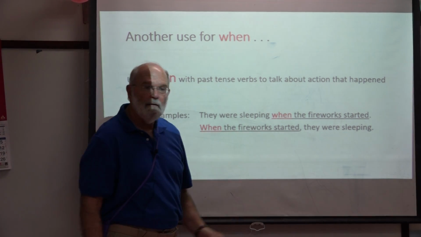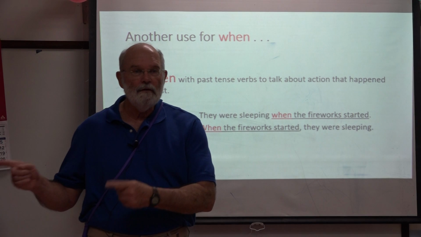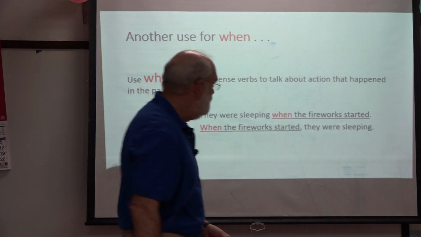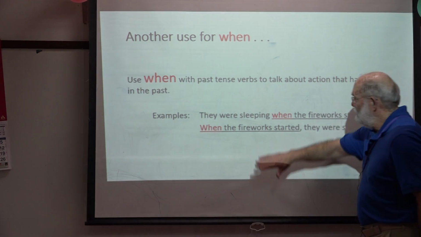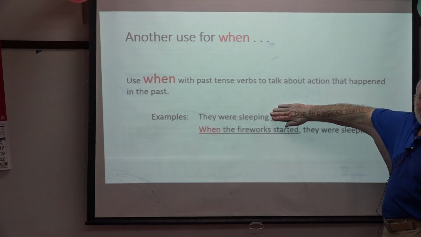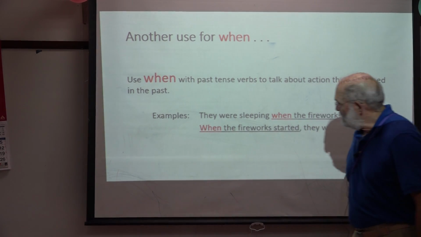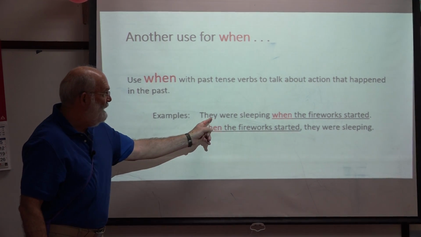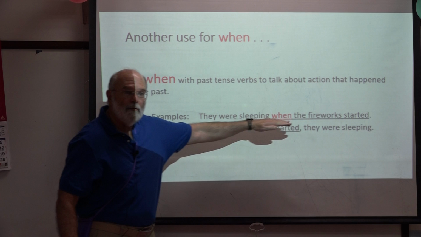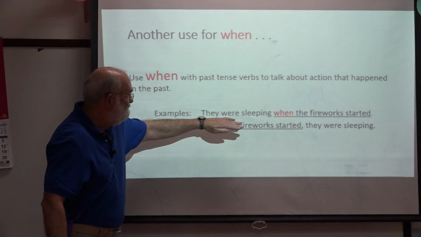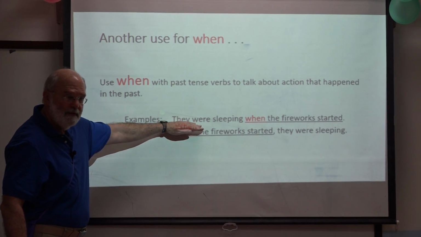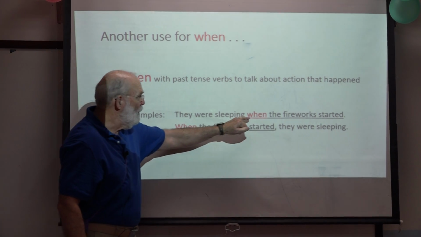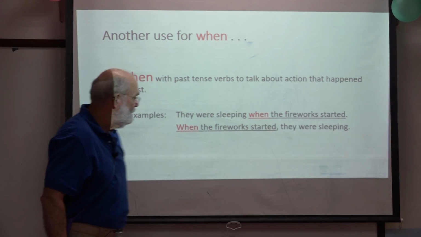They were sleeping when the fireworks started. Okay? Again, this is a complete sentence. We add the clause. Now we know that the fireworks started while they were sleeping.